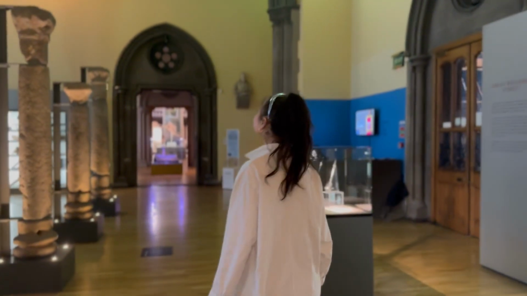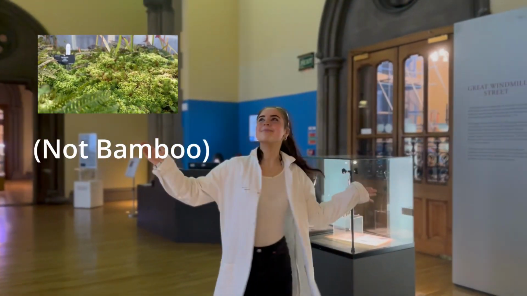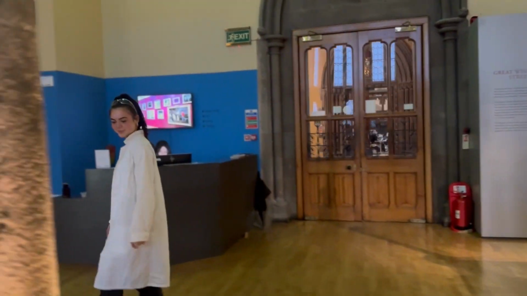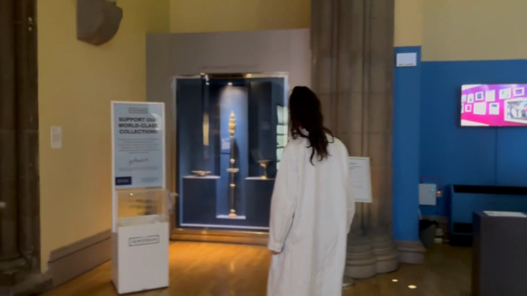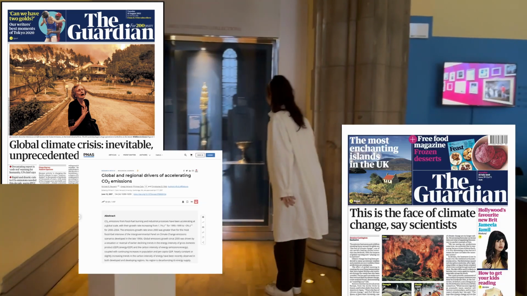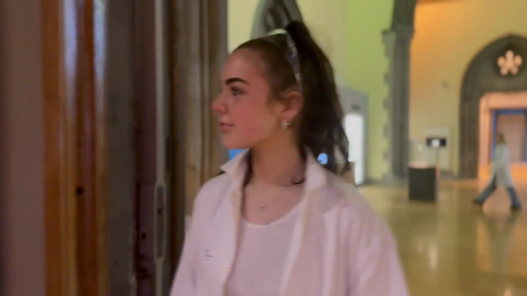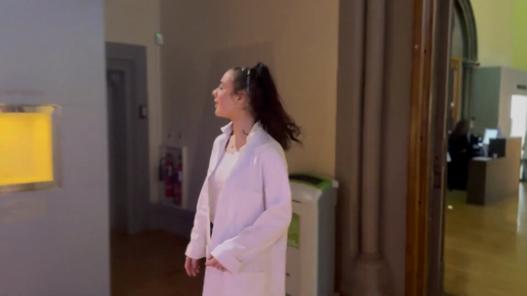Greenhouse gases are necessary to keep the Earth's temperature above the freezing point. They do this by capturing the heat from the sun and preventing it from escaping back to space. However, over the years, the activity of humans has caused the natural levels of these gases to rise, causing an increase in the Earth's temperature, which we also know as global warming.